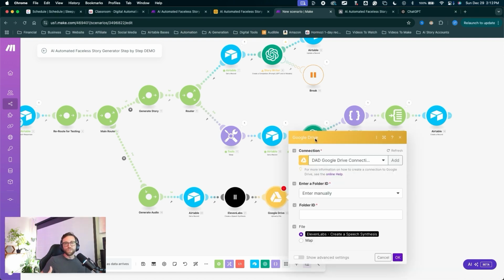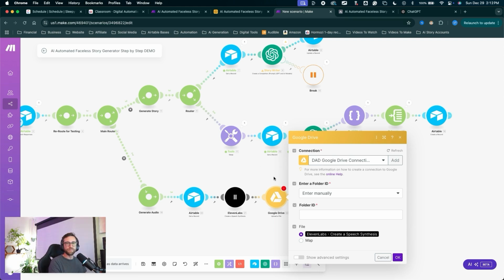Now, the reason we're using Google Drive here is because ElevenLabs doesn't actually provide a URL for the output of the synthesized voice. So we need to find a way to get a file URL. What we're doing is uploading a temporary file to Google Drive, grabbing the URL, then deleting that file out of Google Drive and inputting that file into our video, right? So kind of a workaround, but we're using Google Drive to get it done.